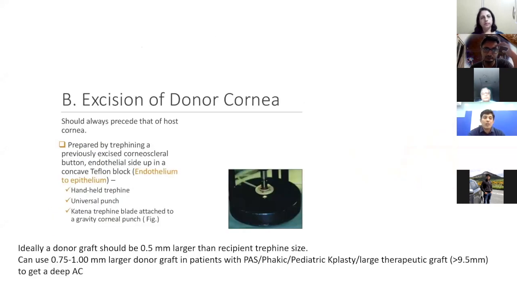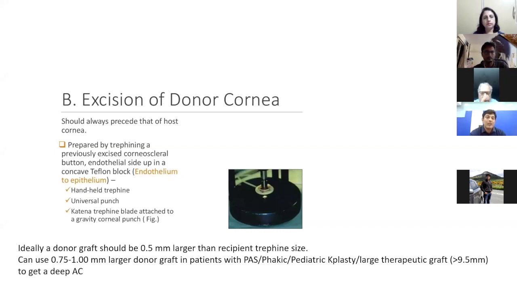Now, the donor cornea has to be 0.5 mm larger than the recipient trephine size which we are using. The reason being, we do not want excessive flattening in the donor cornea. But we should also remember that there are some instances where the graft host disparity is more than 0.5 millimeter, like 0.75 or 1 mm also can be taken.